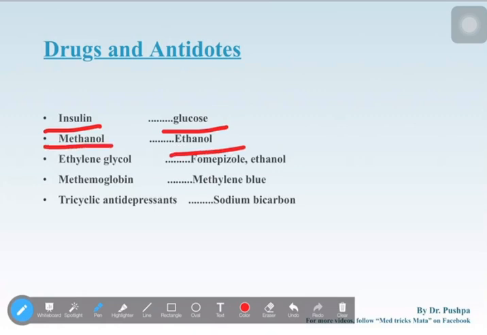Insulin के लिए तो glucose. This is the most favorite one for everyone. So this is very easy to remember. And the next one is methanol के लिए ethanol. Just M को cancel कर देना, ethanol.